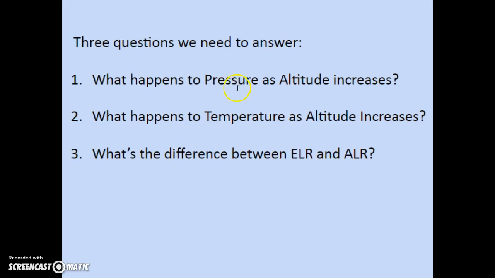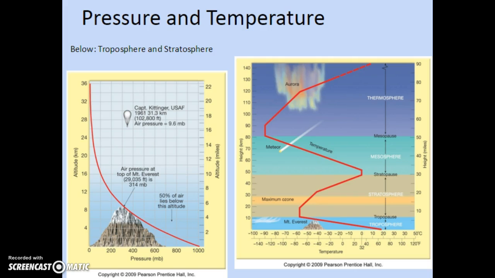So we're going to move into a couple questions. What happens to pressure as altitude increases, and what happens to temperature? We can look at these graphs here. If you notice, as we move up in altitude or elevation, we're decreasing pressure, right? We're going to continue decreasing pressure, and temperature decreases as well. Therefore, as we talk about air that is descending, pressure is going to be increasing and temperature is going to be increasing as well.